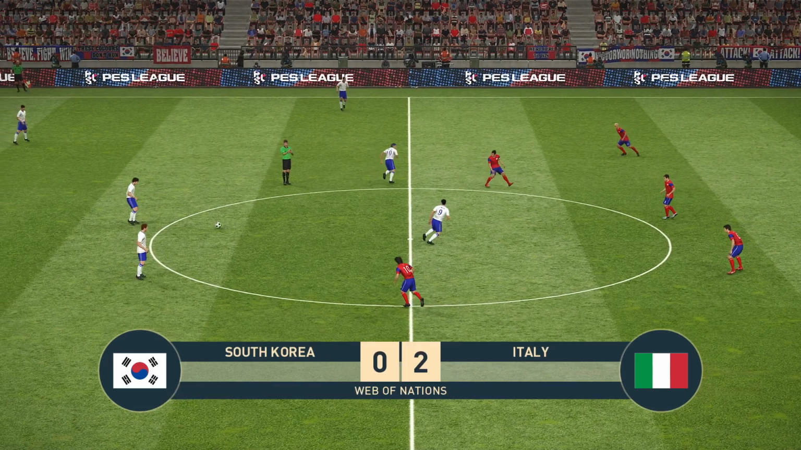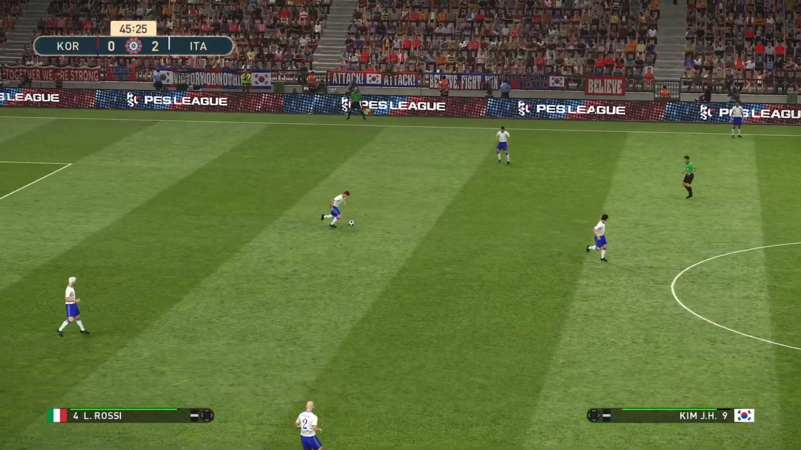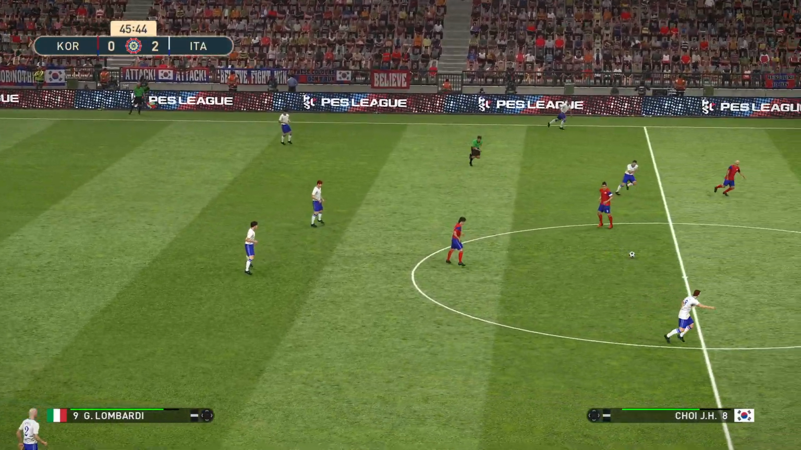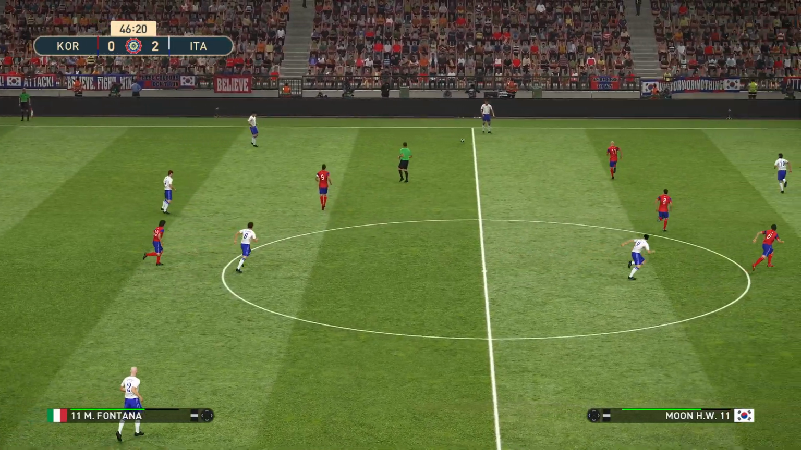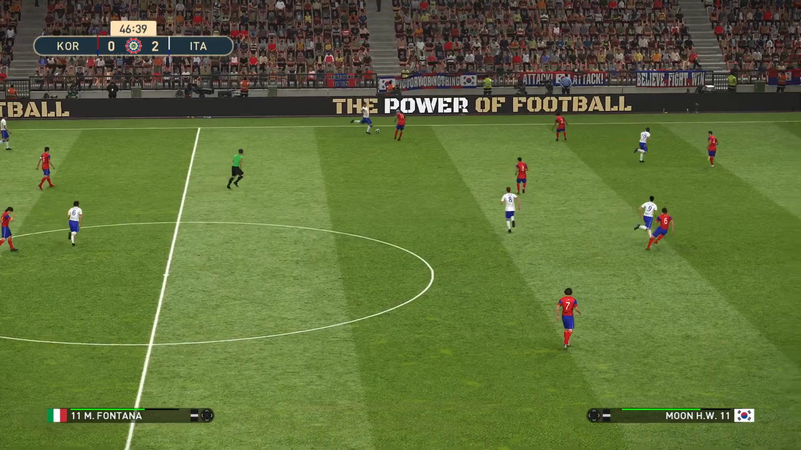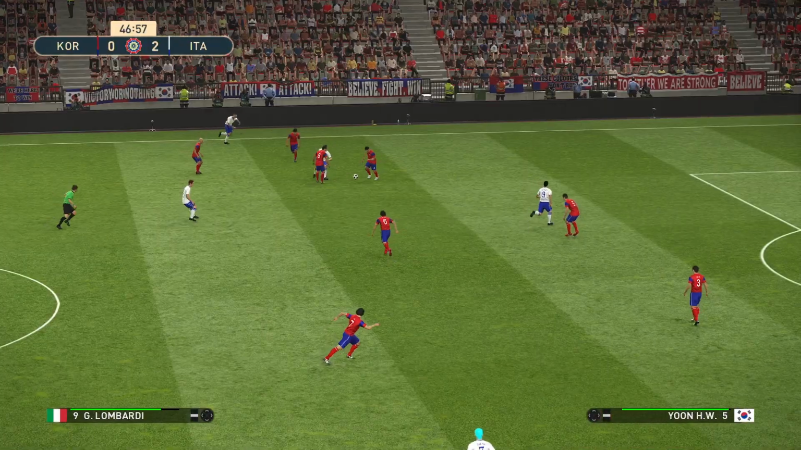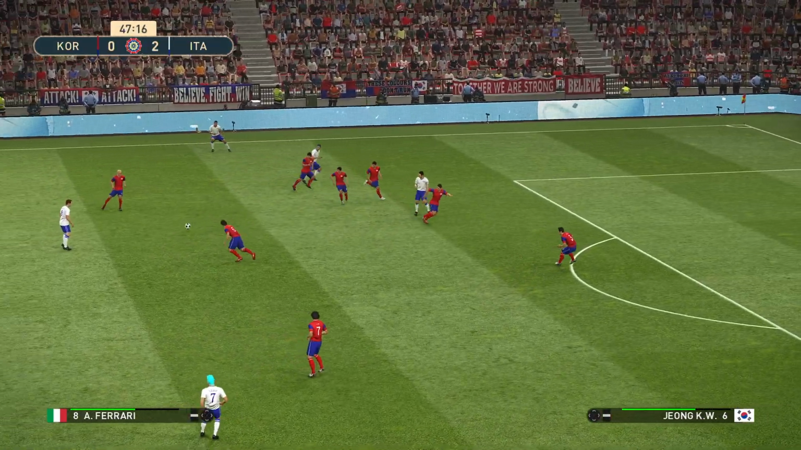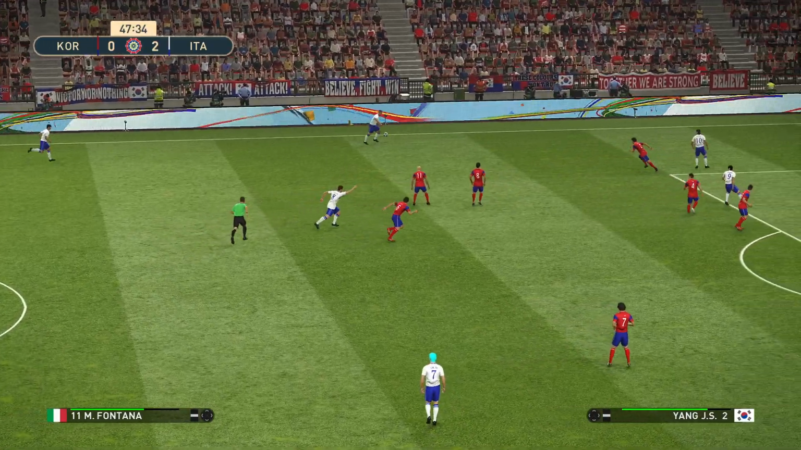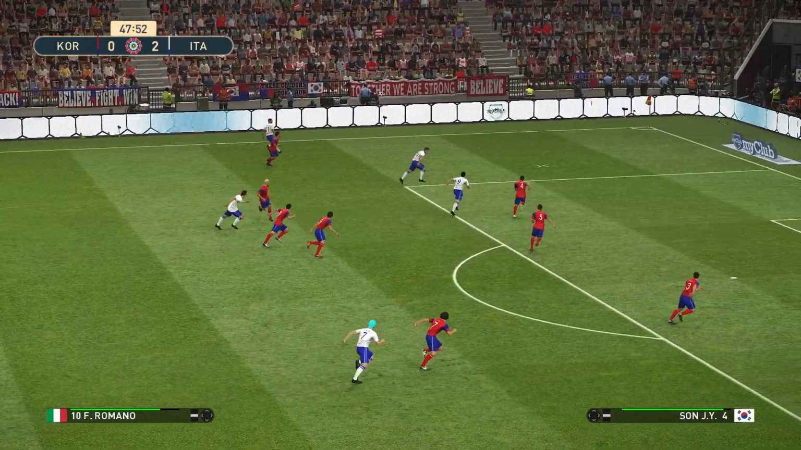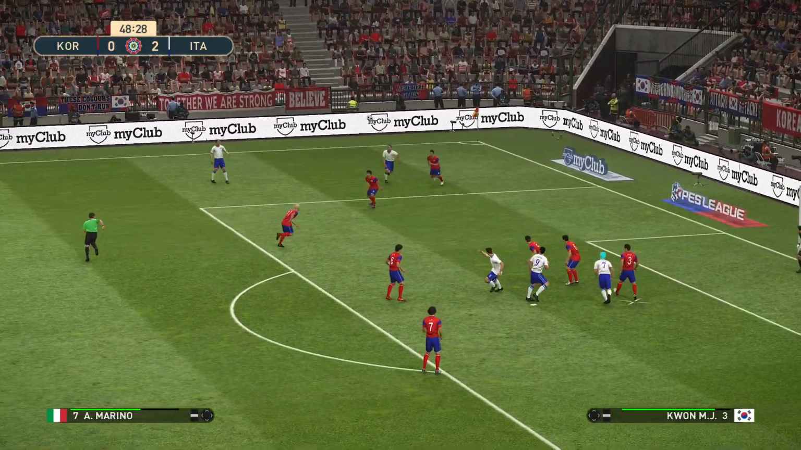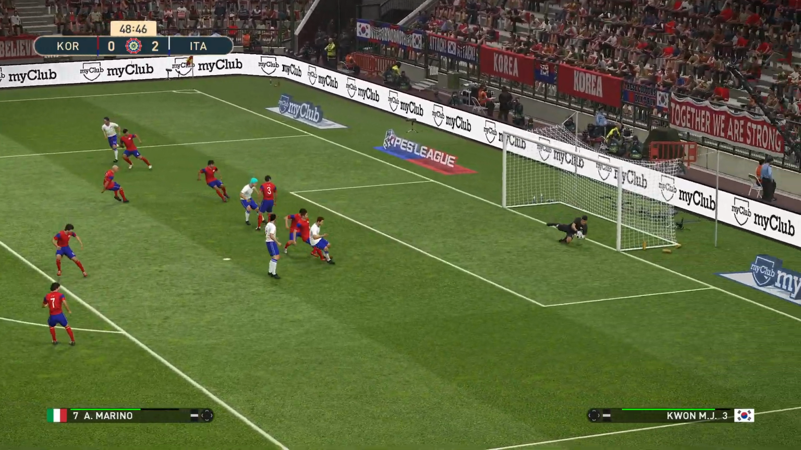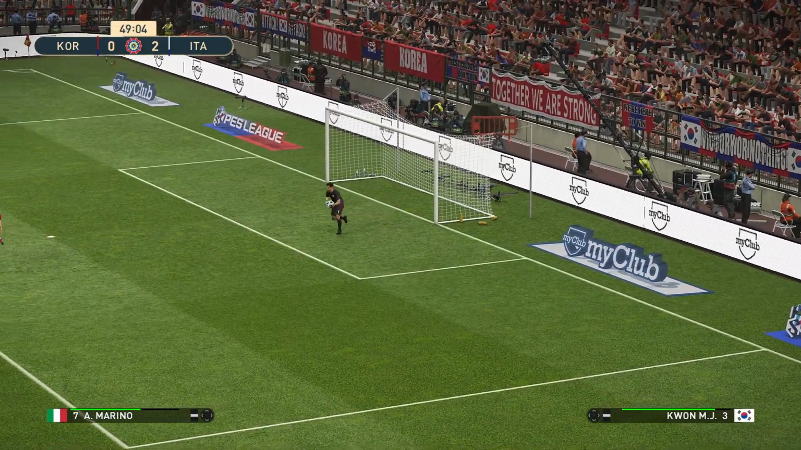And away we go for the second half. Italy lead 2-0. Italy had just 2 shots on target in that first half, and they scored 2 goals from those 2 chances. And they had 45% possession. As I said during the first half, Italy, they really make use of their possession. Here's Romano. He's it off to Fontana. Marino with the header. That's saved by Park.